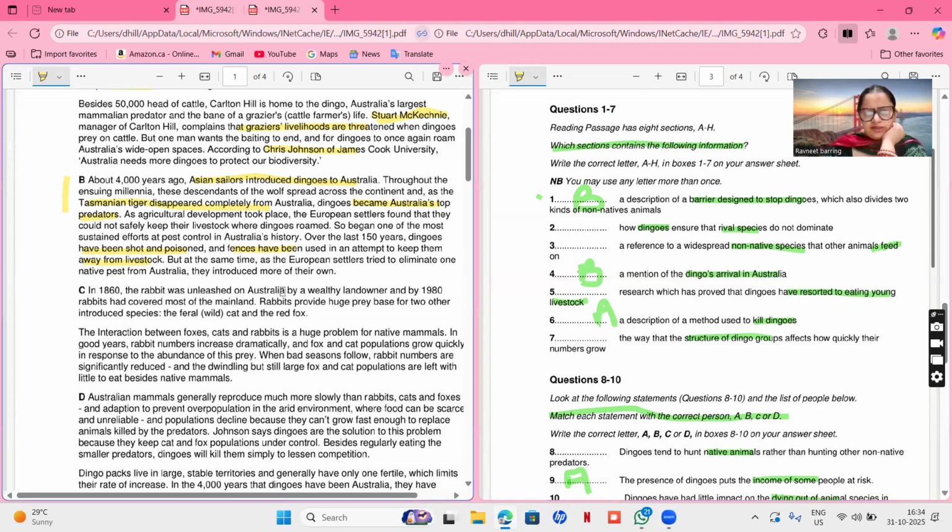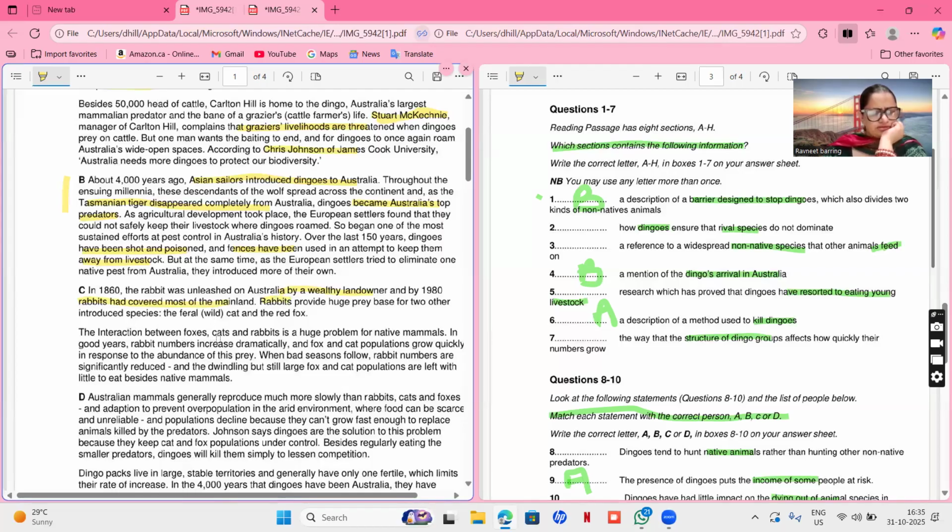Means overpopulation or something. Rabbits provide a huge prey base for other two introduced species, feral wildcat and red fox. That means red fox and wildcat might be eating rabbits.